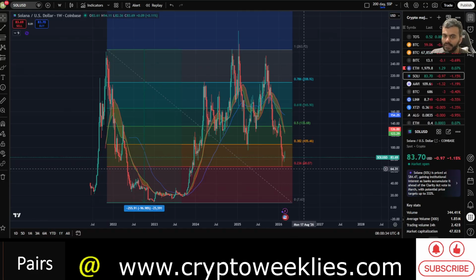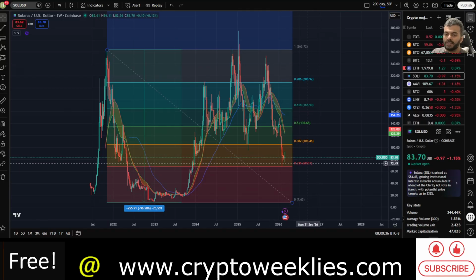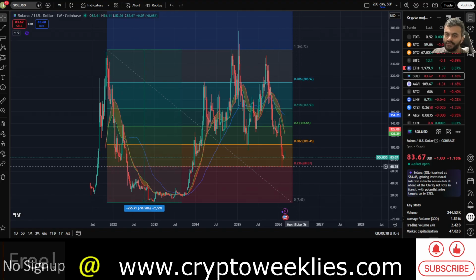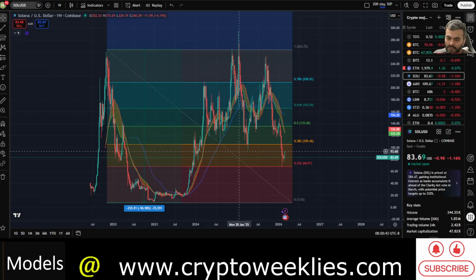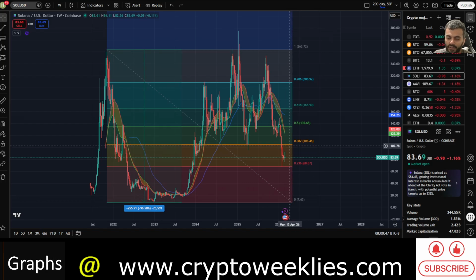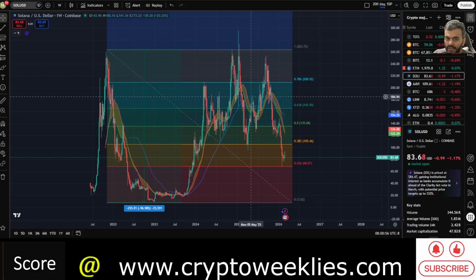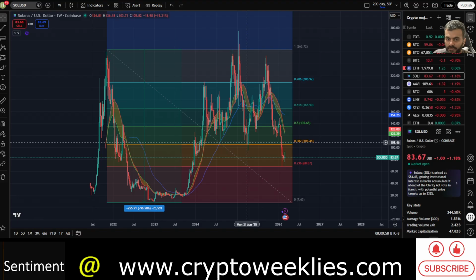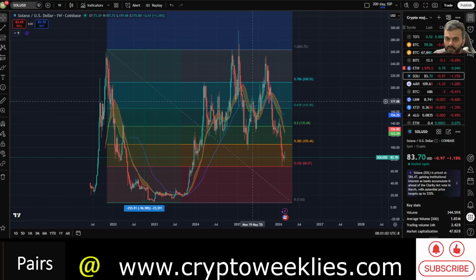The 0.236 at $68. If this gets held as a macro level of support, and then there is a rally from here, the next logical target, again not financial advice, is the 0.382. That could be a level where Sol could just go up to and then kind of struggle, like it did back from the 2025 April bottom to that two levels up and then one level down over here.